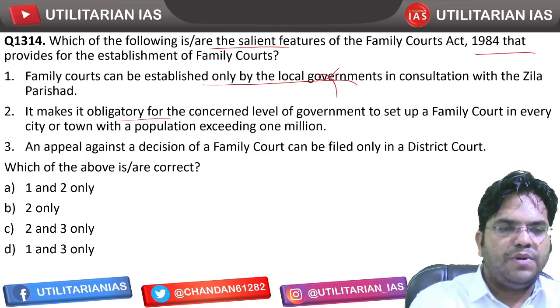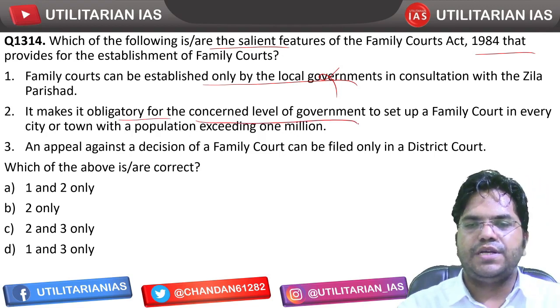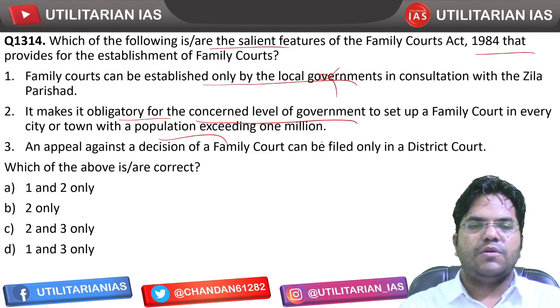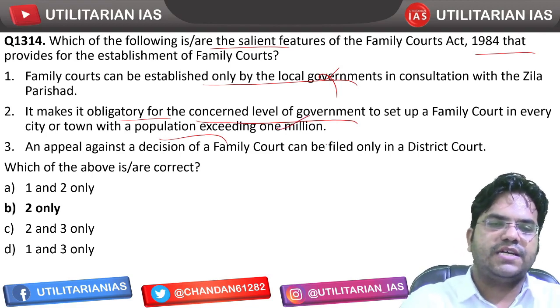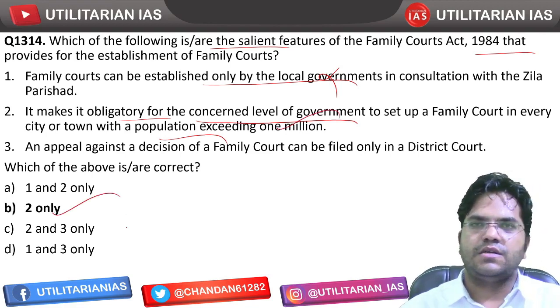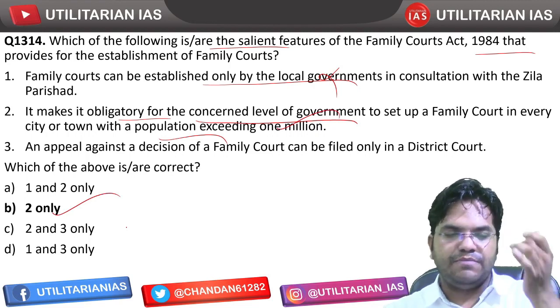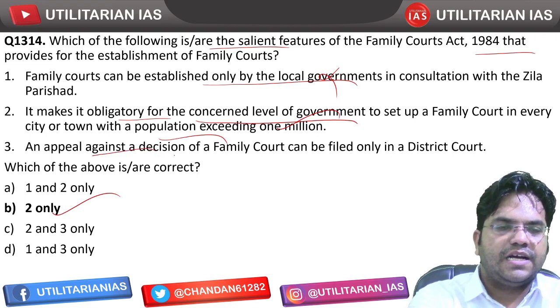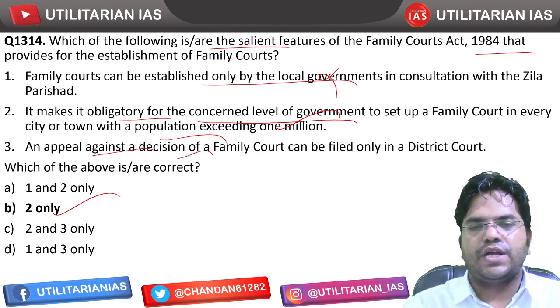It makes it obligatory for the concerned level of government to set up a family court in every city or town exceeding a population of more than, so that's correct, actually reflected in your answer, so there is no point of discussing it, B is going to be the right answer. Okay, an appeal against the decision of a family court can be filed only